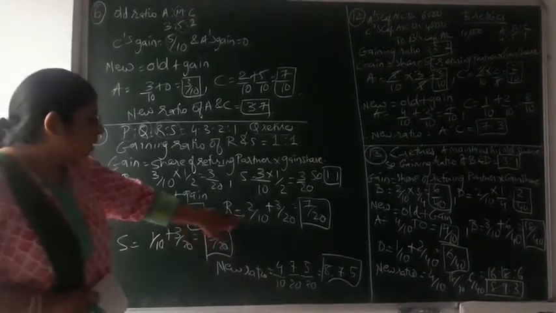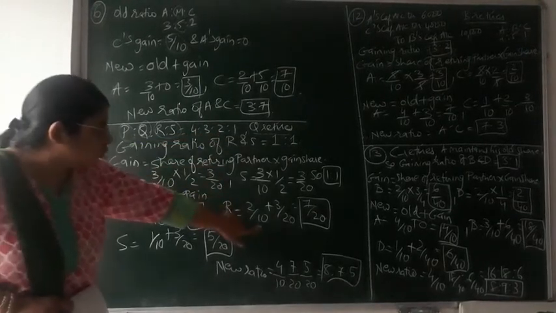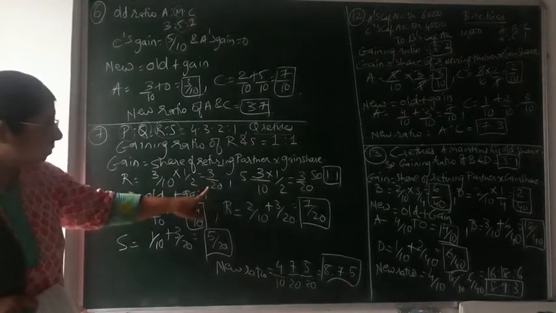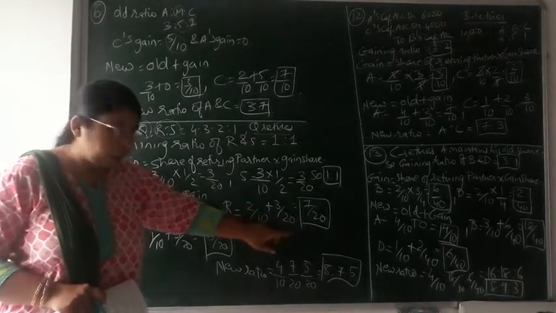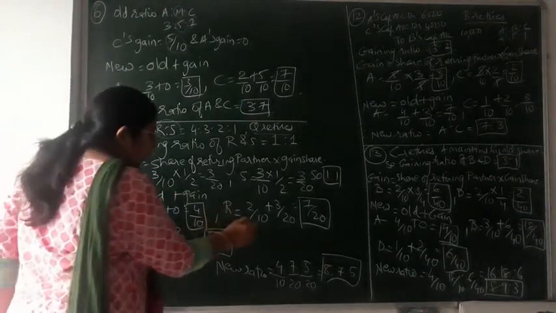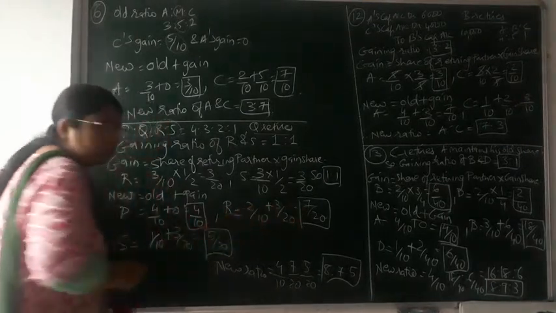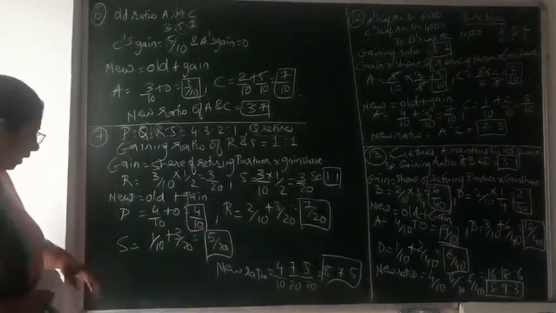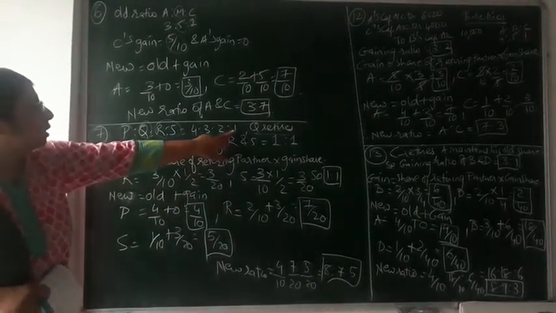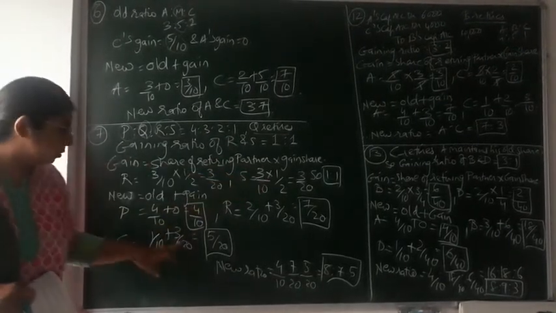In case of R, what is his old ratio? You can see R's old ratio is 2/10. So 2/10 plus his gain, which we have already found out by this formula, that is 3/20. So plus 3/20. Now taking the LCM, that is 20, over here we have to multiply by 2. 10 twos are 20. So 2 into 2, 4. 4 plus 3 would come to 7. So 7/20. In the same way we have to find out for S. S's old ratio, you can see, is 1, so 1/10. 1/10 plus his gain is also the same, that is 3/20.